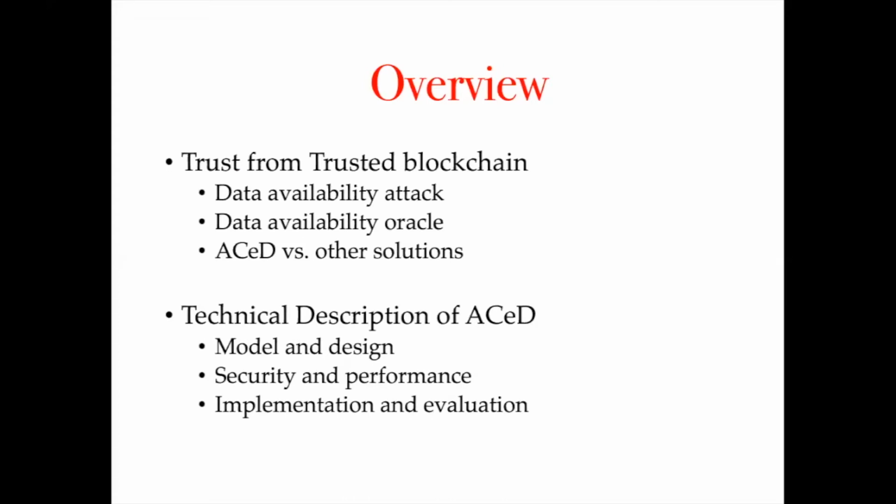The first part discusses our motivation. We want to take out the trust from trusted blockchains and build applications with it. But this idea is acknowledged to be vulnerable to the data availability attack. To solve this problem, we set up a model called Data Availability Oracle and propose a scalable solution, ACeD. We will compare ACeD with other solutions to show our advantage. The second part presents a technical description of ACeD, including its model and design, and what security and performance it guarantees. At the end, we will demonstrate our implementation and show the evaluation result.